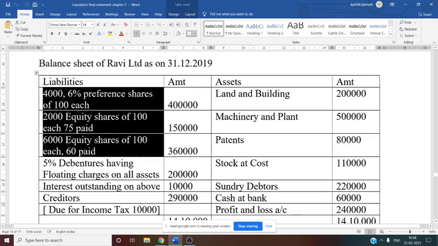Whenever there is more than one category of partly paid shares, you have to equalize the partly paid share. That means you have to make the notional call first. Then after making the notional call, that is nothing but an imaginary call, you have to deduct the notional call in order to get the final amount. That we have to see while calculating the working note.